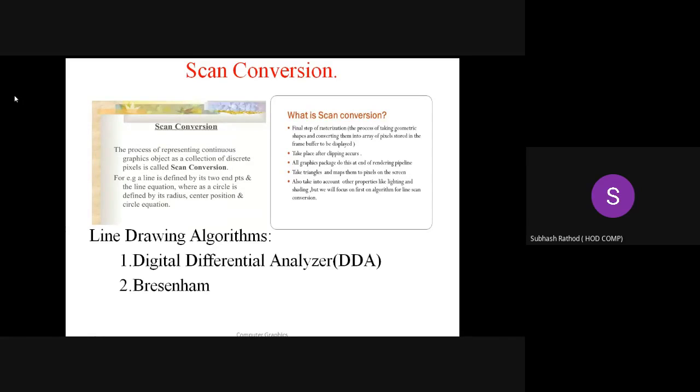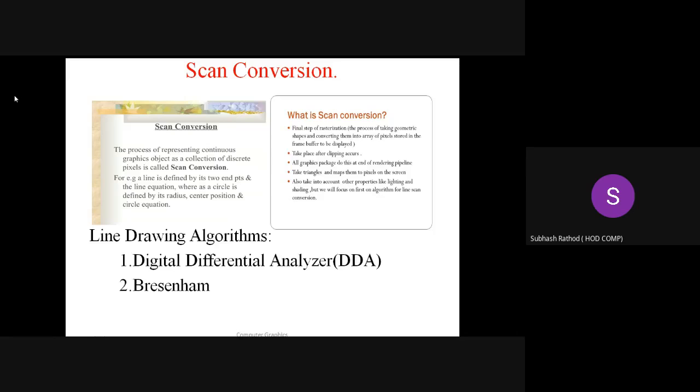Remember, the algorithm based on the scan conversion process is DDA, the Digital Differential Analyzer line drawing algorithm.